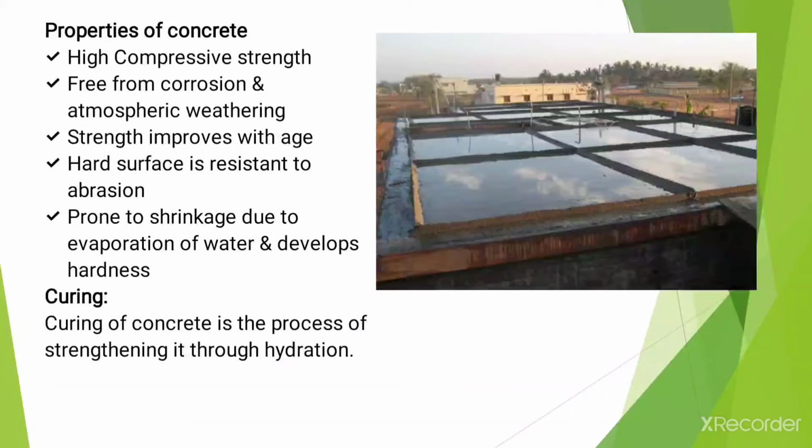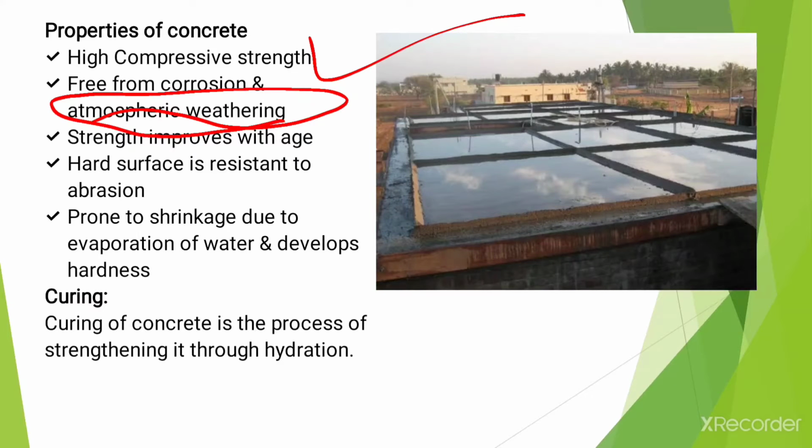The next point is the properties of concrete, and this is the most important point. The first property of concrete is that it should have high compressive strength, and it should be free from corrosion and atmospheric weathering. What is meant by atmospheric weathering? It is a change in appearance of the concrete by the effect of air, sun, etc. So it should be free from atmospheric weathering. It means it should be less affected by different environmental or atmospheric factors like air, sun, velocity, etc.